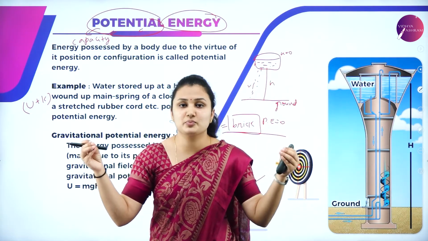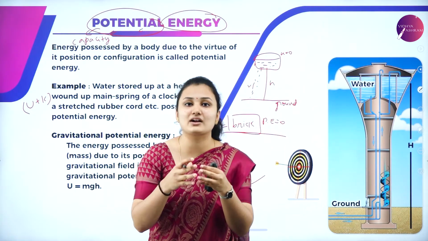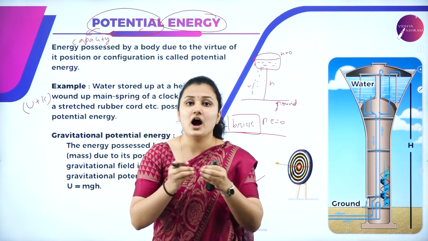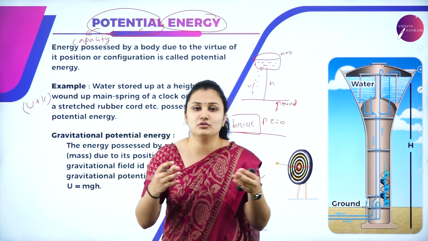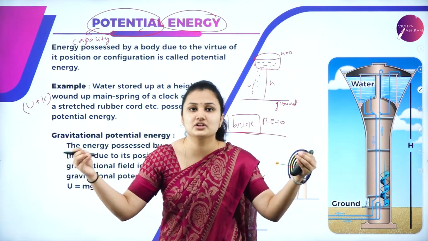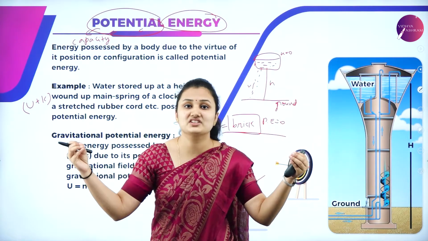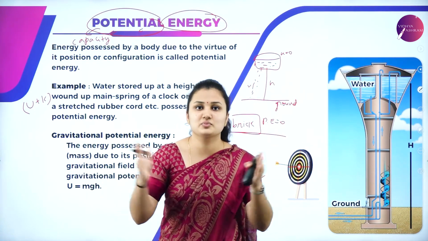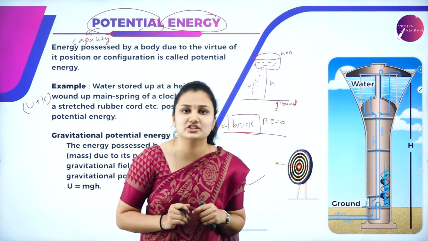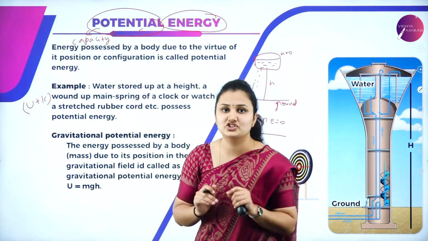When you stretch the spring and then leave it, the two ends of the spring will come back to the initial position. How is it coming back to the initial position? It should have some energy in order to come back. When it is stretched, the potential energy is stored in the spring, which gives rise to kinetic energy. When you release it, the spring comes back to the original position. So these are a few examples of potential energy.